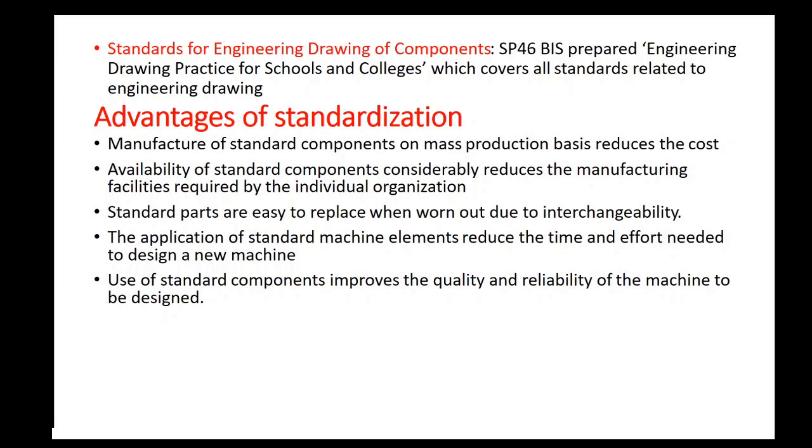But if you are using standard components, then the manufacturing facilities required can be reduced. This is because standardized parts are available in the market. We can purchase them and use them instead of using non-standard components fabricated in our own manufacturing facility.